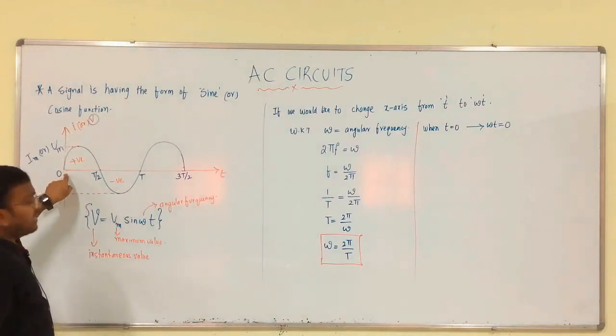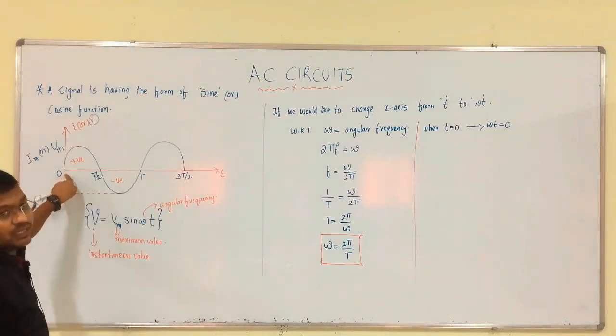So, at this instant t is equal to 0, therefore omega t is equal to 0, clear.